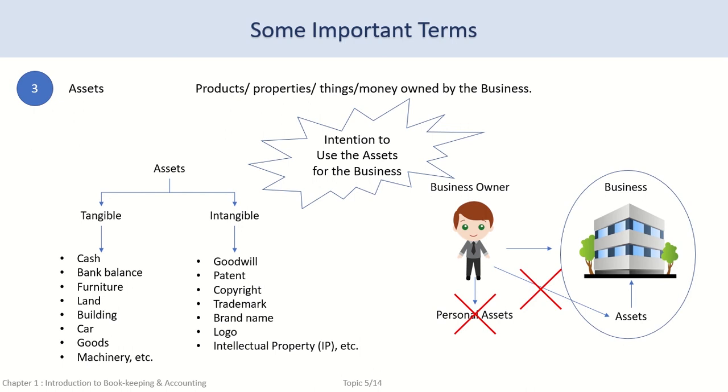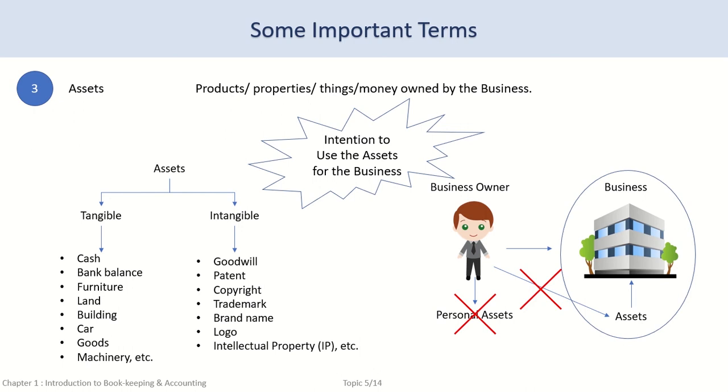This is the distinguishing feature between goods and other assets. Our intention with respect to goods is to sell it as fast as we can, whereas our intention with respect to other assets is to use them for as long as we can.